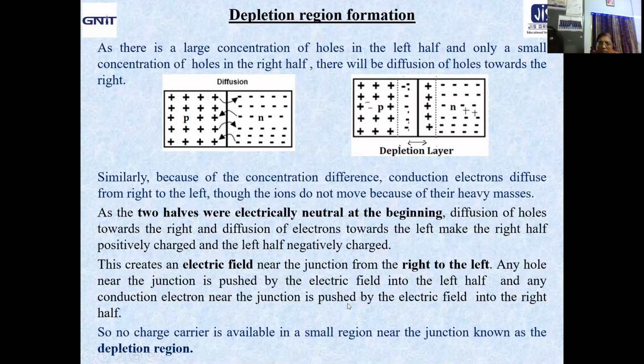For today, we have discussed the extrinsic or impurity semiconductor in great detail, the P-type and the N-type, and compared their properties with intrinsic semiconductors, because extrinsics are formed from intrinsic.